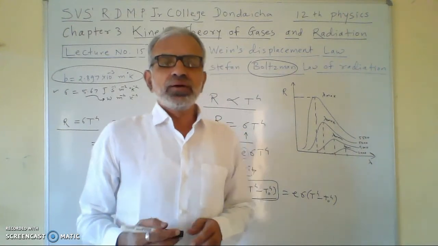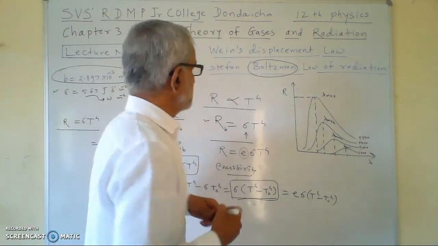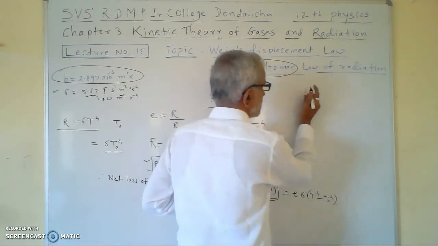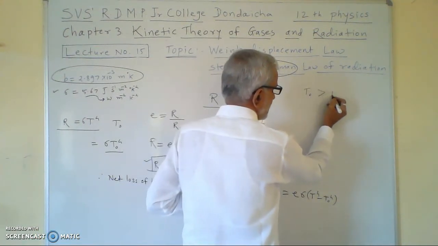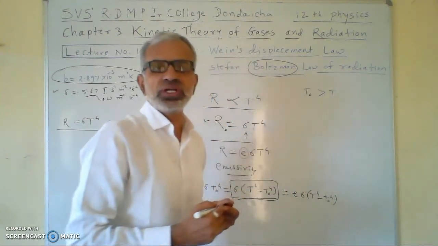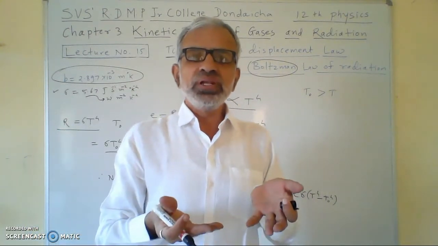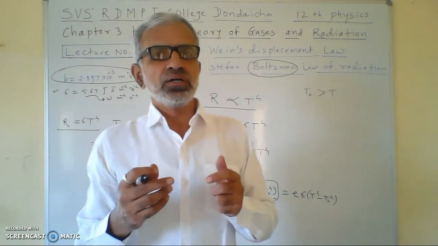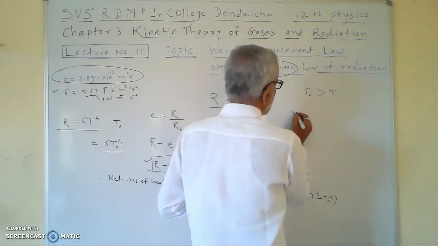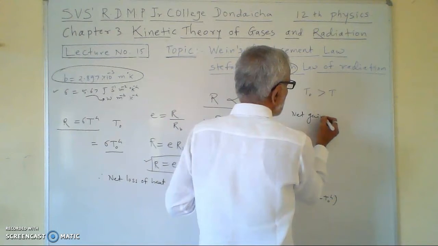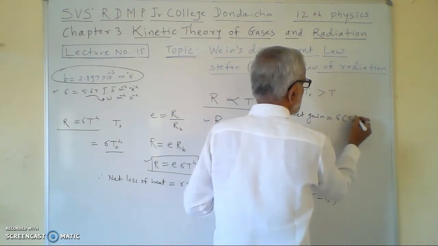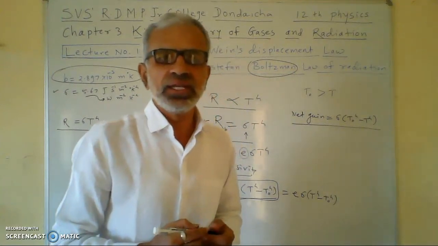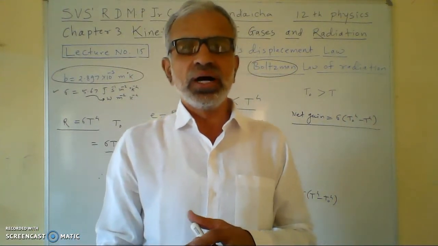Then suppose the temperature of the surrounding T0 is greater than the temperature of the body T. Then there will be a net gain of heat by the body, and the net gain will be equal to sigma into (T0 raised to 4 minus T raised to 4). So this is the net gain of heat by the body.